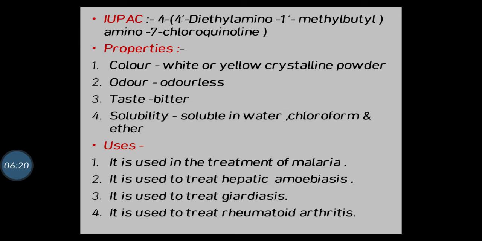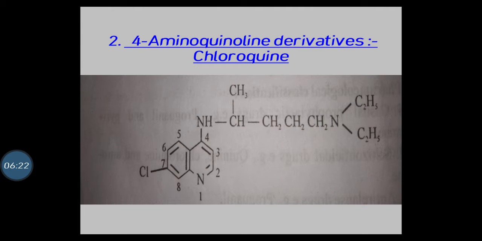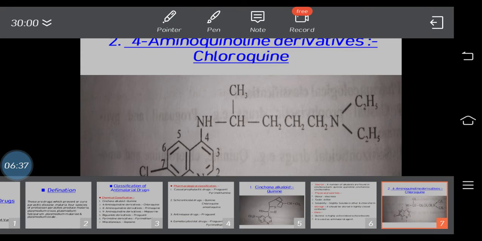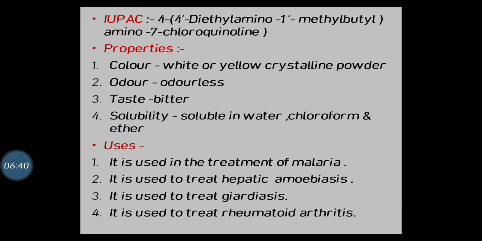Amino 7-chloroquinoline. Why amino? Because NH is the amino group, and 7-chloroquinoline. This is the basic ring, the quinoline ring. So in the 7th position a chlorine atom is here, and NH is amino. So this is the IUPAC name: 4-(4-diethylamino-1-methylbutylamino)-7-chloroquinoline. This is the IUPAC name of chloroquine.